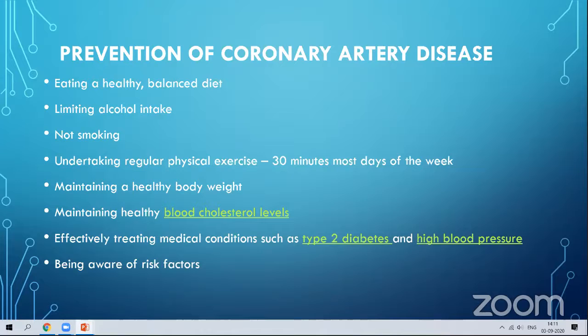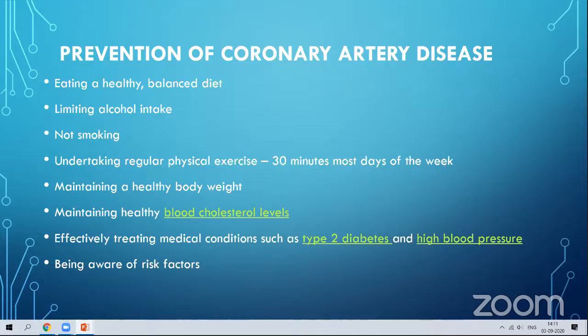Regular physical activities will reduce the occurrence of coronary heart diseases. Because of regular physical activities, all our systems will work properly, so they will help in reducing heart diseases. The flow will be enhanced.